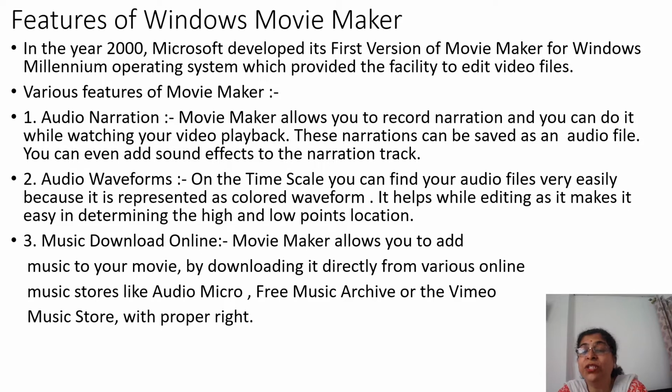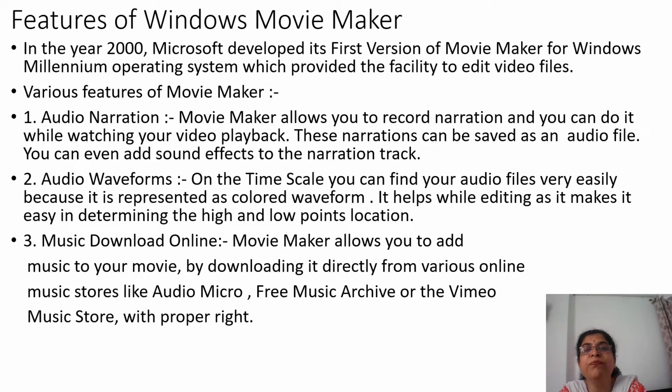Now features of Windows Movie Maker. In the year 2000, Microsoft developed its first version of Movie Maker for Windows Millennium operating system, which provided the facility to edit video files. Various other features: audio narration. Movie Maker allows you to record narration and you can do it while watching your video playback. These narrations can be saved as an audio file. You can even add sound effects to the narration track. Other sound effects also, or your own voices.